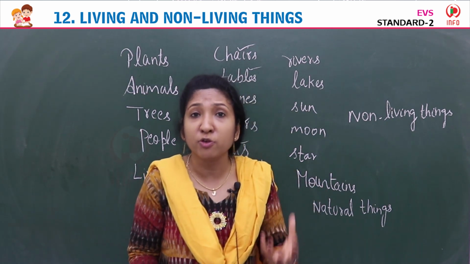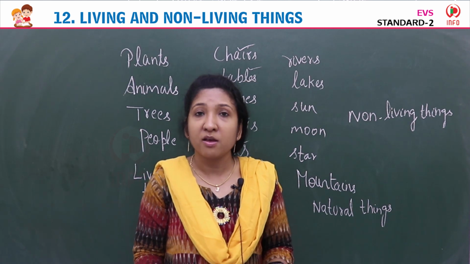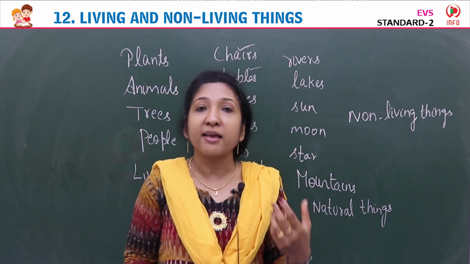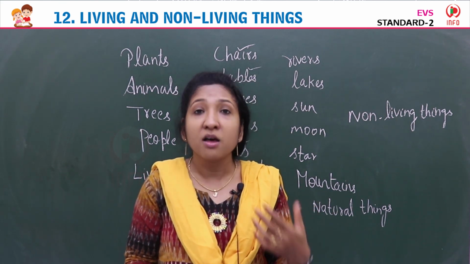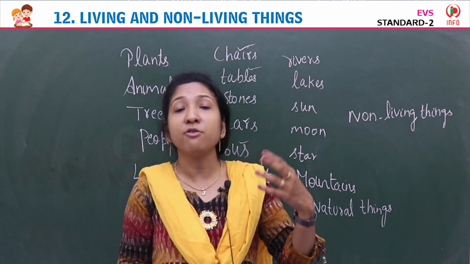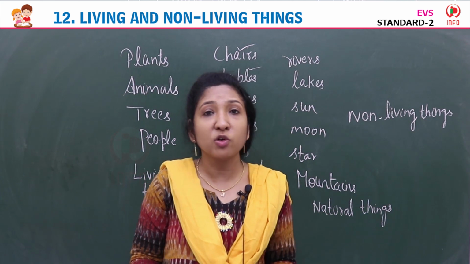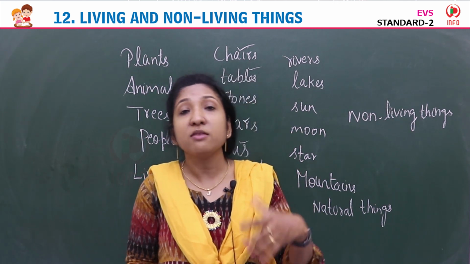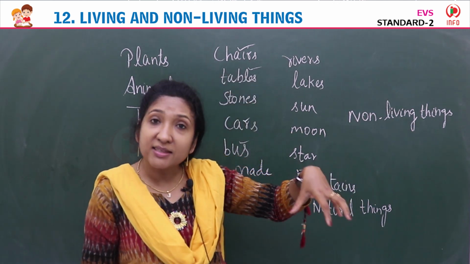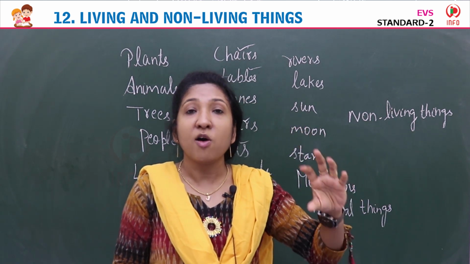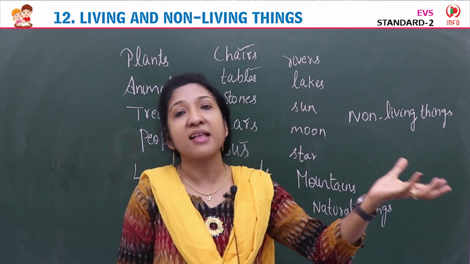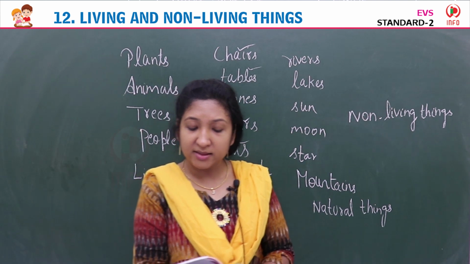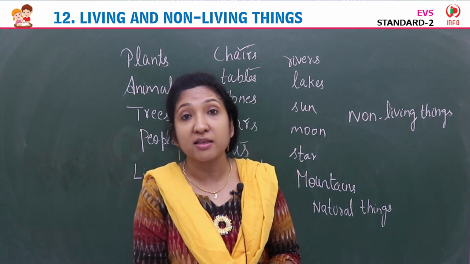We also need good food rich in nutrients to grow. We children eat good food like milk, meat, fish, egg, vegetables, fruits. These are the food that contains nutrients which help us to grow. Same like that, plants also need water and nutrients. Nutrients for plants are there in the soil. Soil quality should be good, then only the plants can grow nicely. Time to know. The world around us is filled with a variety of things.